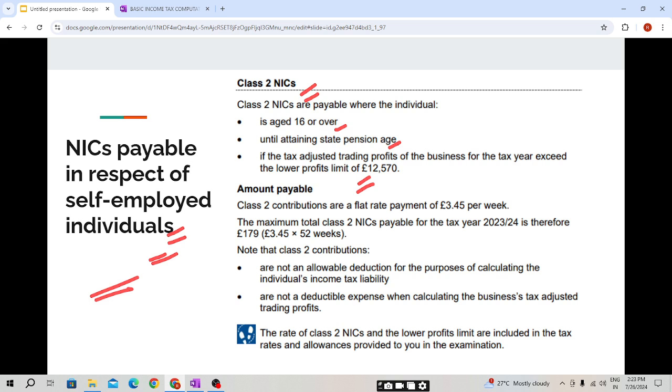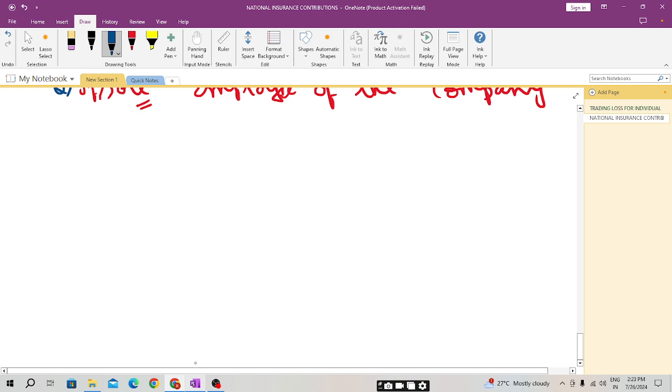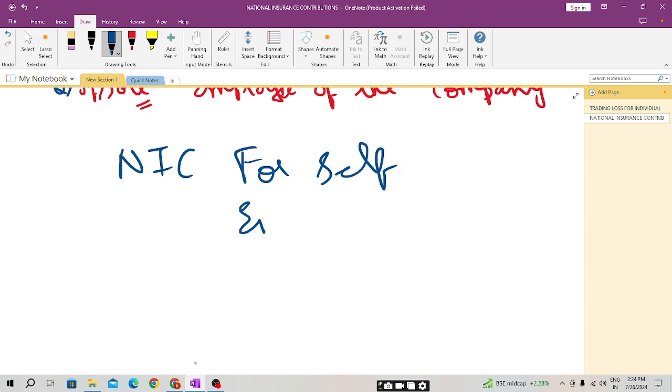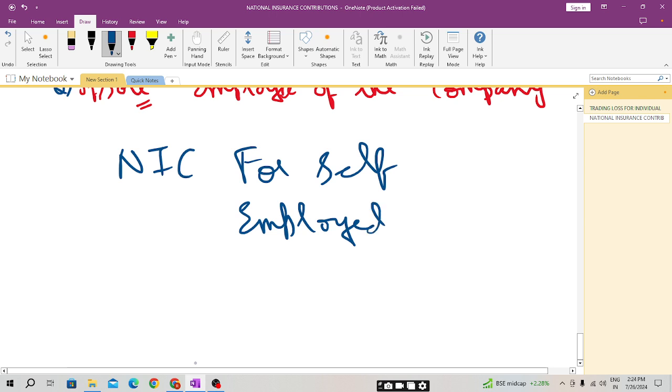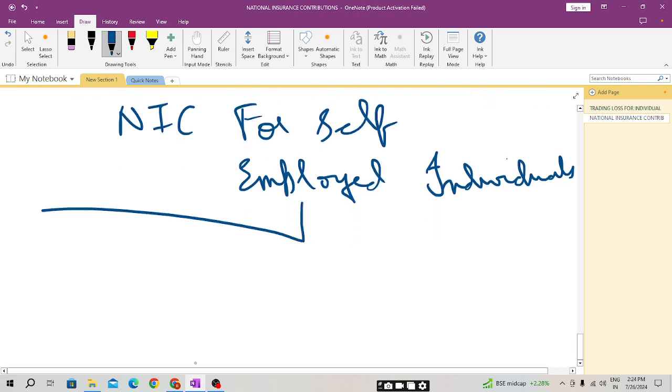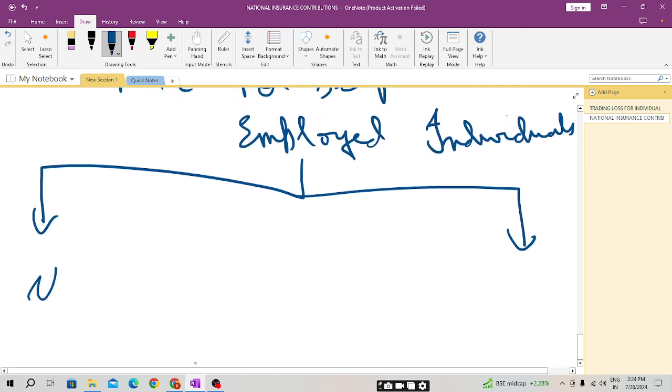So students, as we have already seen, the NIC for self-employed individuals: the individual will pay two types of NIC. So it will be Class 2 and Class 4 NIC.